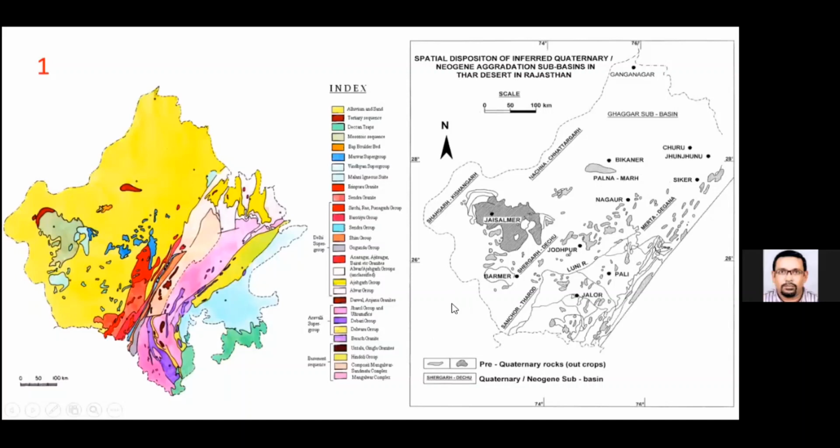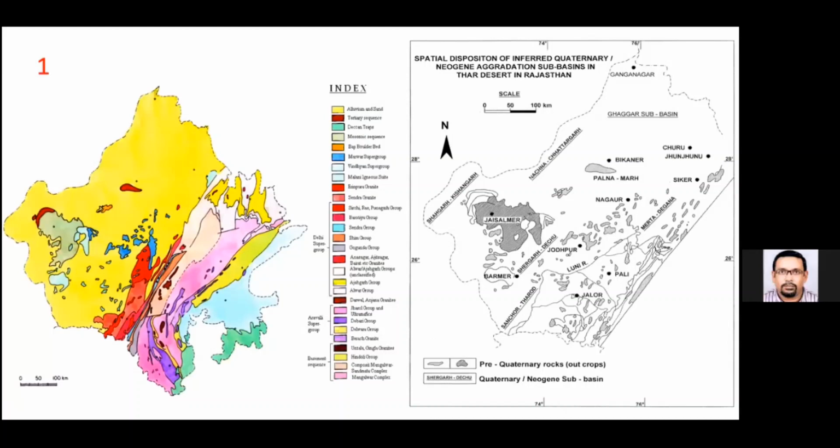So to do detailed research work, for any system studies, the system approach I adopted here, and I could delineate some of these basins. You have to define some boundary conditions. So I could define them in different sub-basins within the Thar Desert.